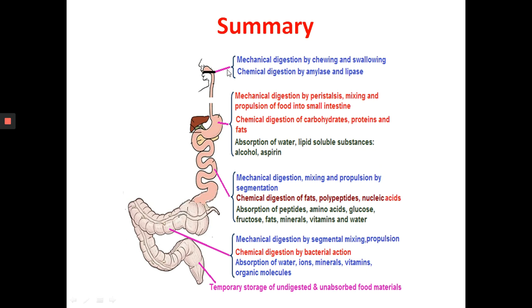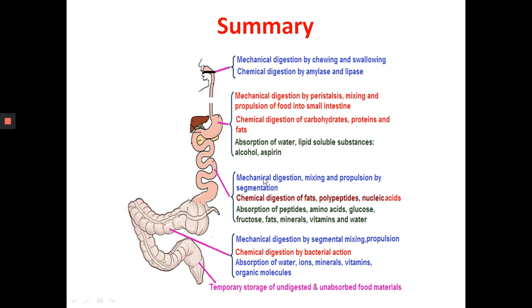So in the mouth, mechanical digestion by chewing and swallowing, chemical digestion by amylase and lipase. Then there is no absorption. Then in the stomach, mechanical digestion by peristalsis, mixing and propulsion of food into the small intestine. Then chemical digestion of carbohydrates, proteins and fats, especially at the fundus. Absorption of water, lipid-soluble substances, alcohol, aspirin.